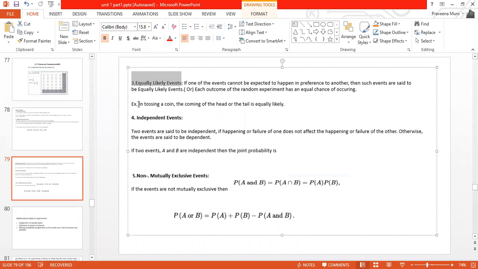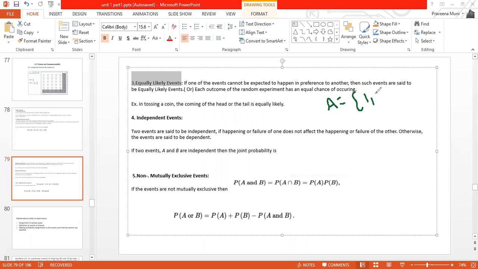So in tossing a coin, the probability of getting head is equal to the probability of getting tail, yes or no? So this particular event is called an equally likely event. Each outcome has an equal chance of occurring, so that event is called an equally likely event. When you throw a die, what are the outcomes here?